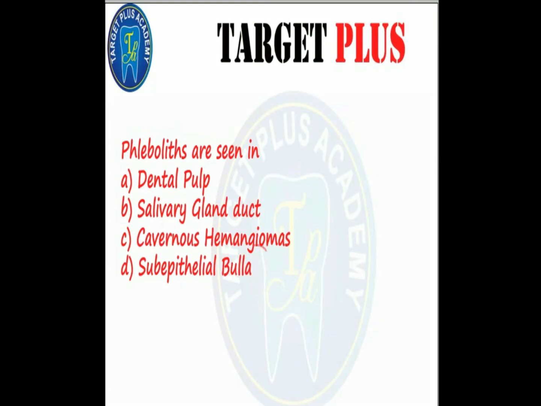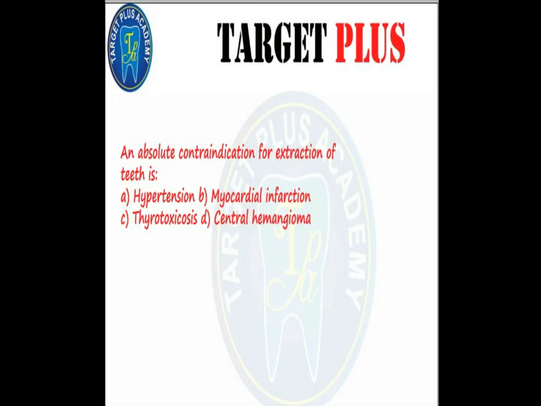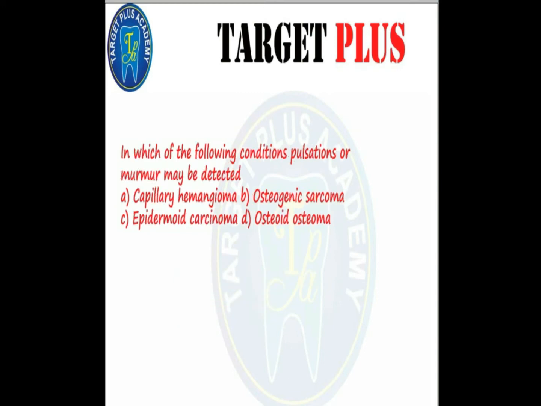An absolute contraindication for extraction of teeth could be central hemangioma. That is again important. We discussed that central hemangioma shows a bounce back phenomenon. So when the tooth is depressed into the socket, it has a tendency to bounce back. That is the pumping tooth syndrome. So that is clinically very important. Which of the following conditions? Pulsations or murmur may be detected. Now it's the capillary hemangioma that shows the.